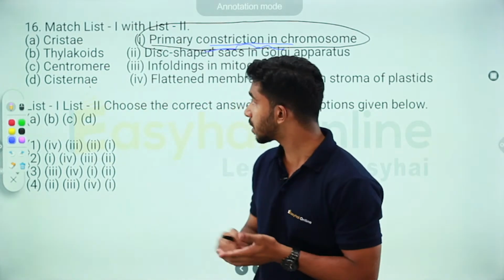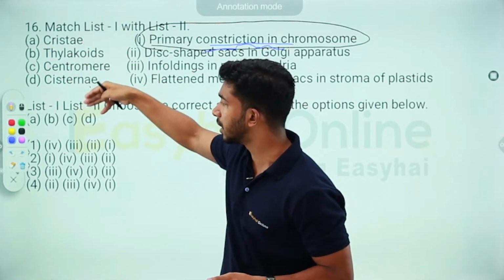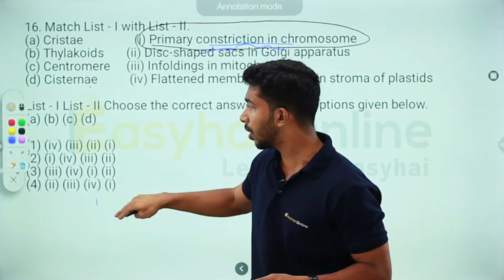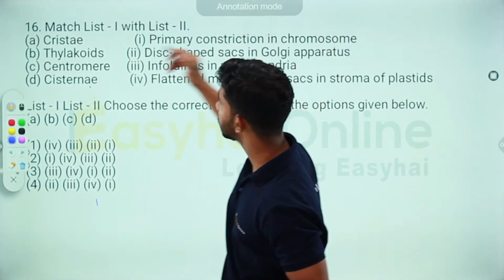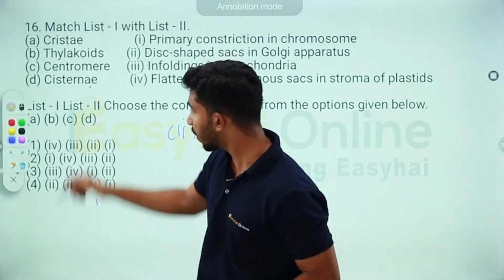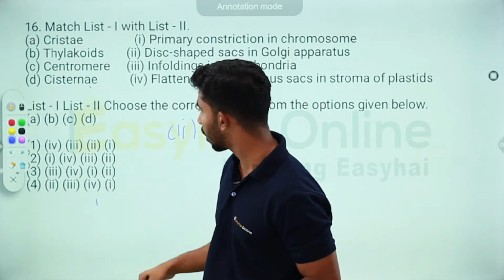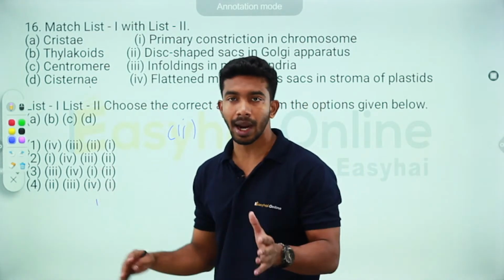Once you've matched C with 1, try to find out which of these options have C and 1 together. More often than not, you've already cracked it.